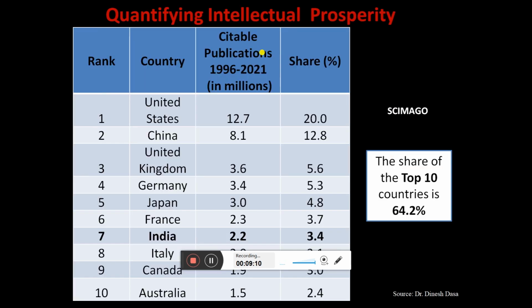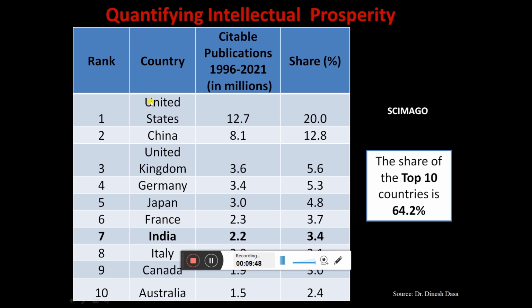Okay, now over here you can see why I am forcing this. Recently, I attended a talk when I was also doing a refresher course in Rajkot, at Saurashtra University, and I had the opportunity to attend a lecture by Dr. Dinesh Dasa. So I have taken a few slides from his presentation. Over here you can see he has beautifully correlated the growth of the countries with the publications, right, which are coming from the country. So over here you can see the data in this particular table. We have the citable publications, right, ranging from 1996 to 2021 in millions.